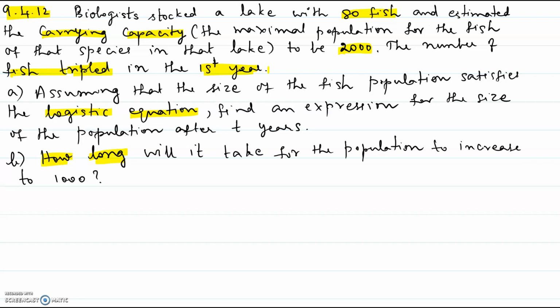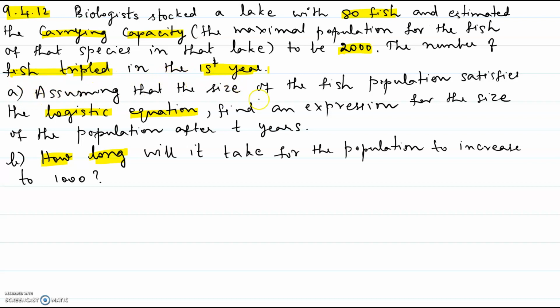Hi, in this video, I will be showing you problem number 12 of chapter 9 section 4. Biologists stocked a lake with 80 fish and estimated the carrying capacity, which means the maximal population for the fish of that species in that lake, to be 2000. The number of fish tripled in the first year.